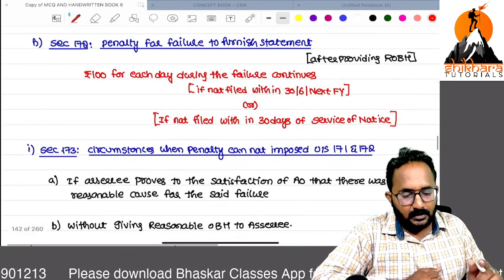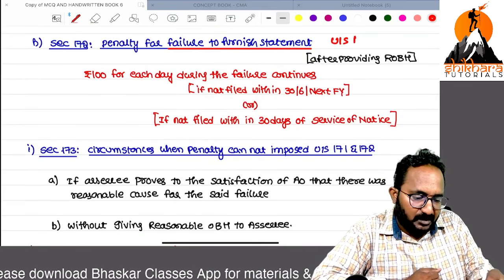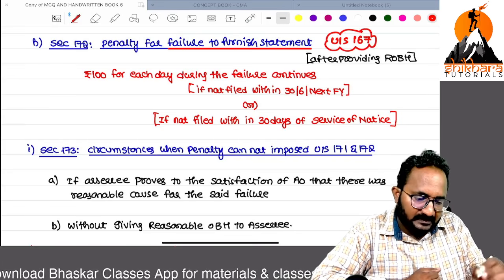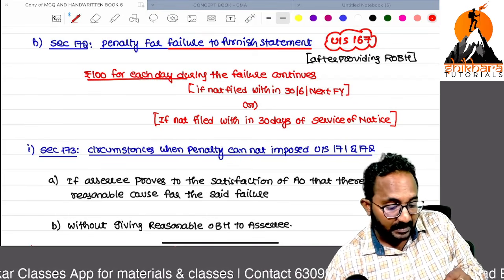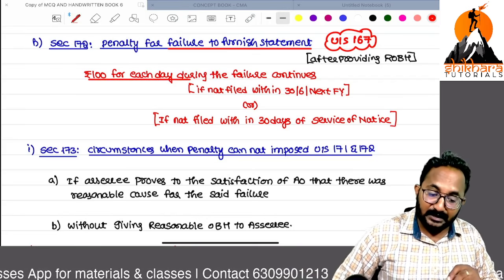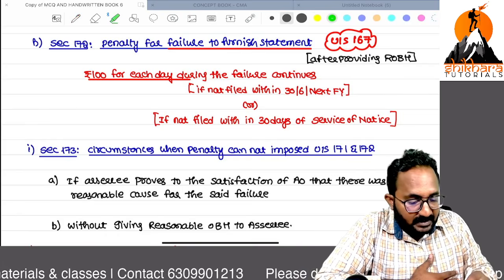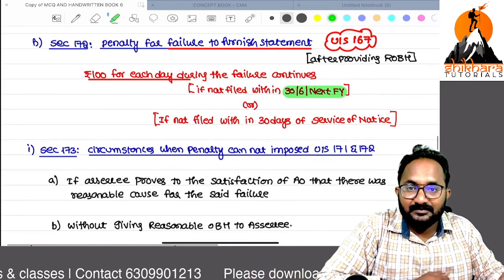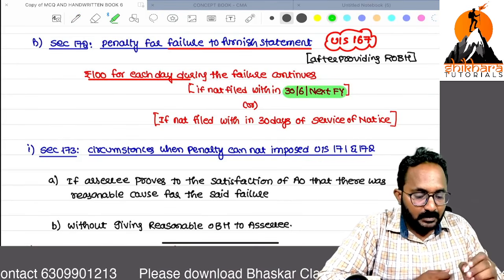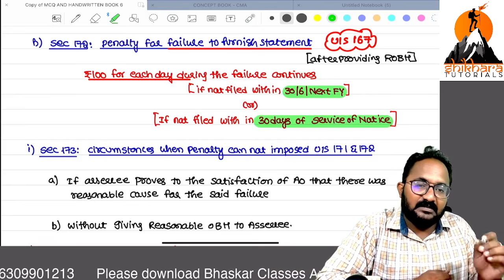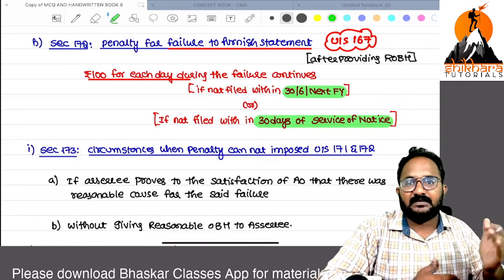Next, if you fail to furnish the statement, can you tell me under which section we have to furnish the statement? 167. Yes, normal statement or revised statement, if you have not furnished at all, then for this it is 100 per day for each day the default continues. Remember, they have given the time limit of 30th June of the next financial year. If you have not filed within the time, every day 100 rupees. If a notice is given, within 30 days of service of notice you have to file the statement. If you have not filed within 30 days, after the 31st day, every day 100 rupees.